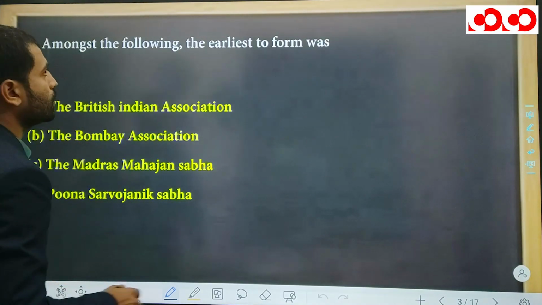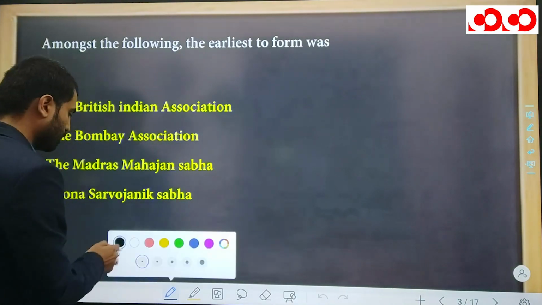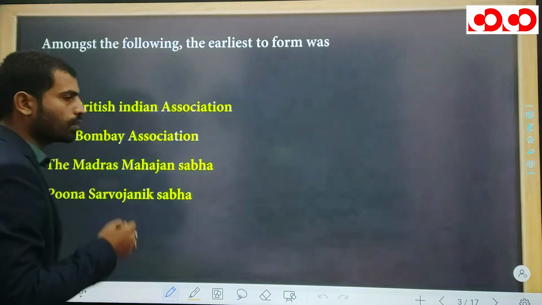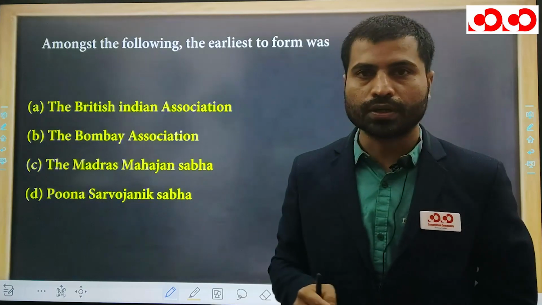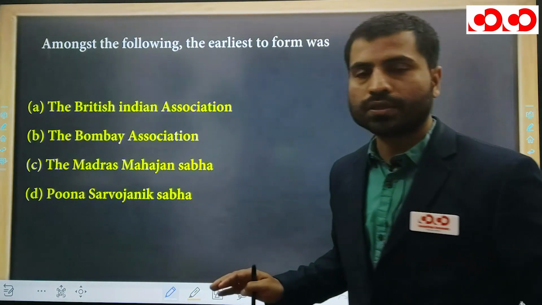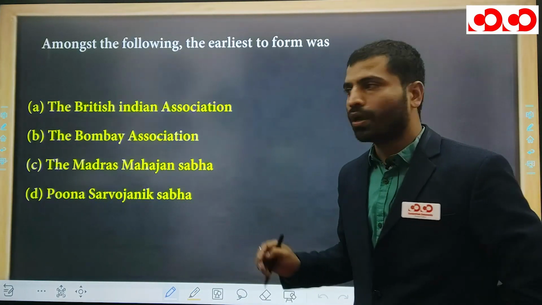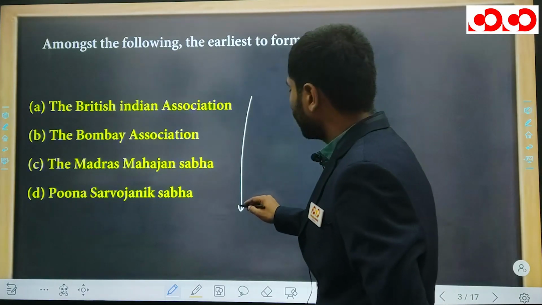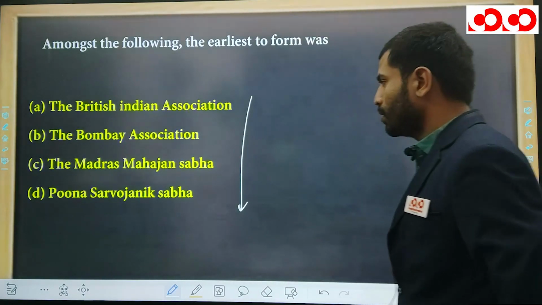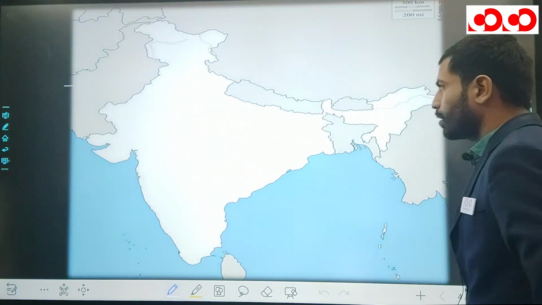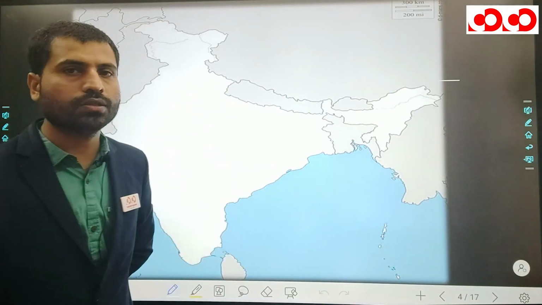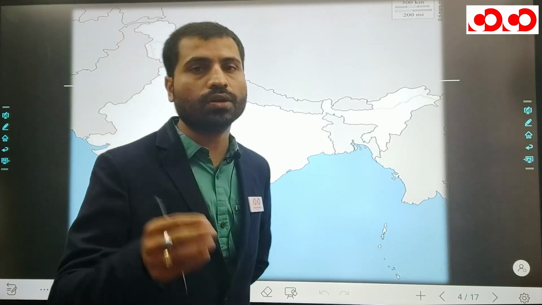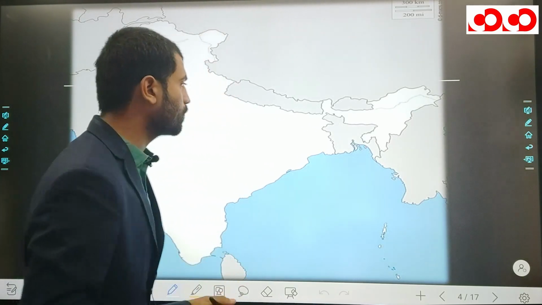Amongst the following, earliest to form was. It means these are the names of early political associations. Before the formation of Congress, there were some organizations, some associations, and you have to tell which was the earliest to form. Before discussing it, let's simplify these associations, because in the examination, the examiner directly asks the year of the association. So let's simplify it.